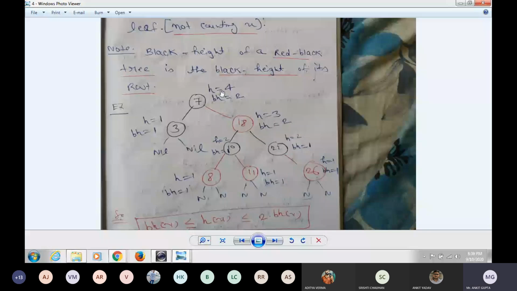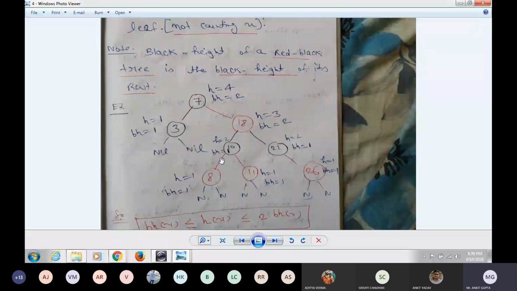First of all, I want to find the height of the root node, 7. You have to check the maximum possible path and count the number of edges. An edge means a connection between two nodes. Here you have to find the longest path from that node to the nil node.